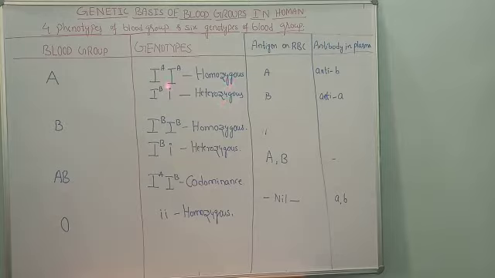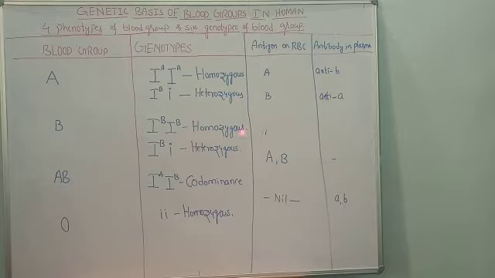So IA IA is the homozygous genotype and IA i is the heterozygous genotype of blood group A, that means antigen A. Similarly, a person with antigen B has blood group B. Those persons have the genotype IB IB, homozygous condition, or IB i, heterozygous condition. Thus two kinds of genotypes are formed.